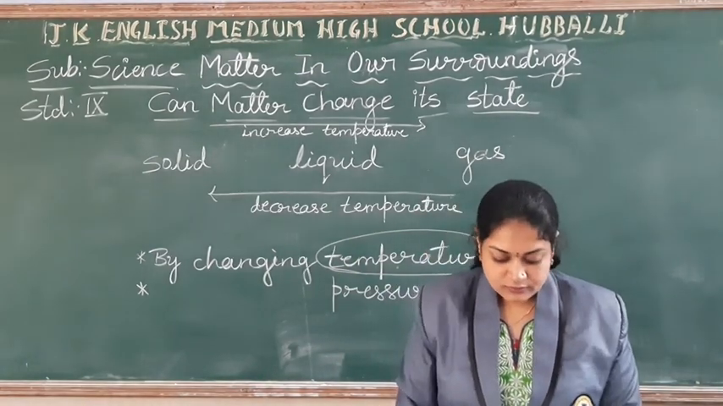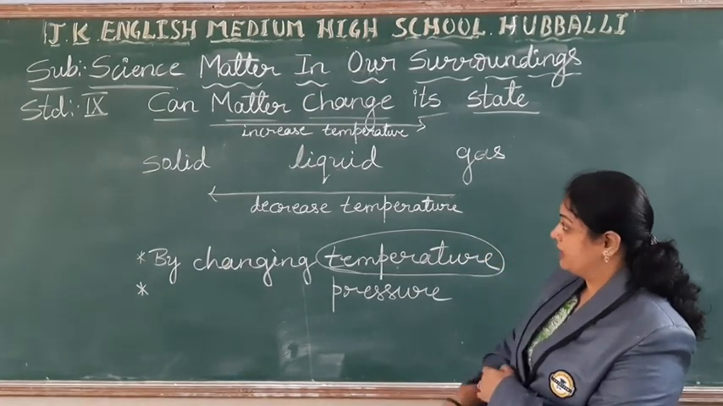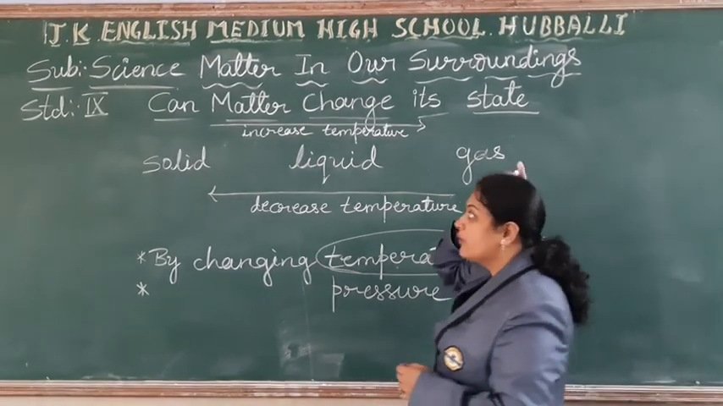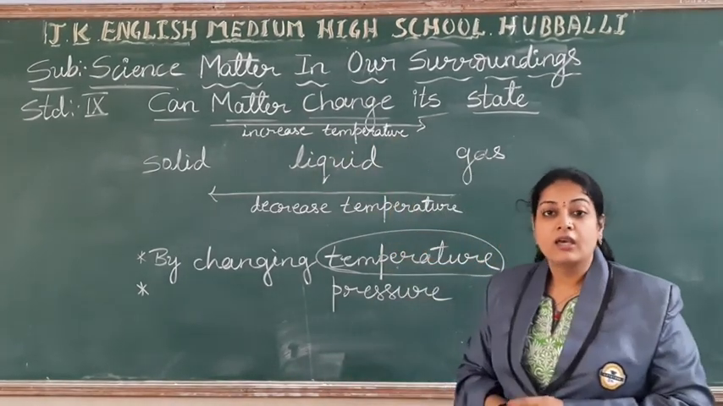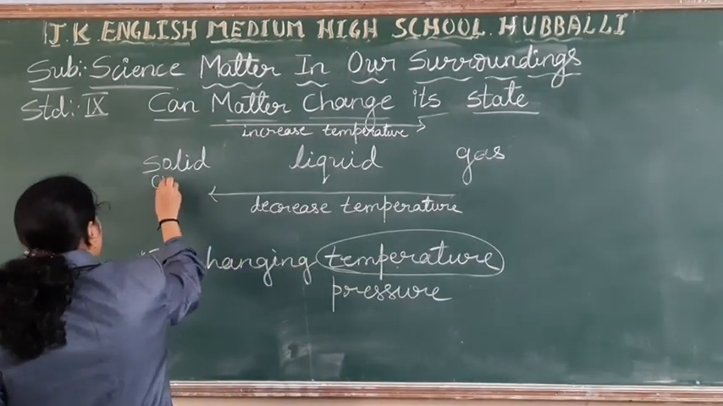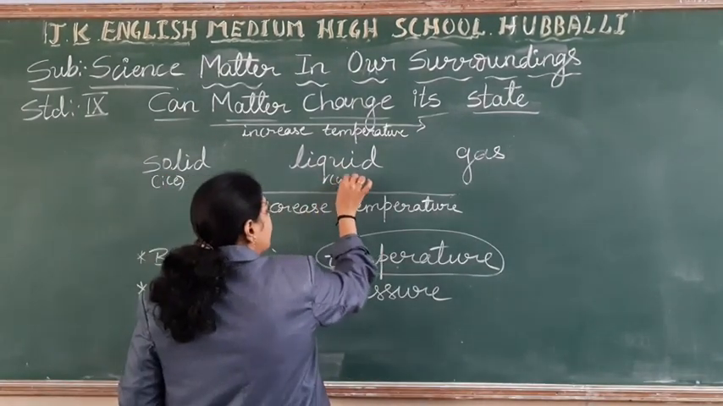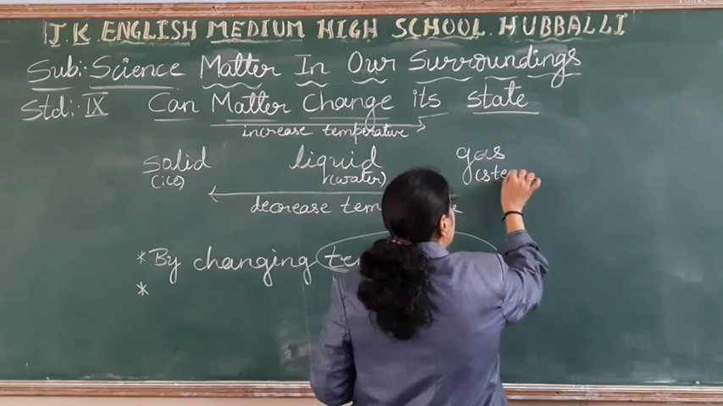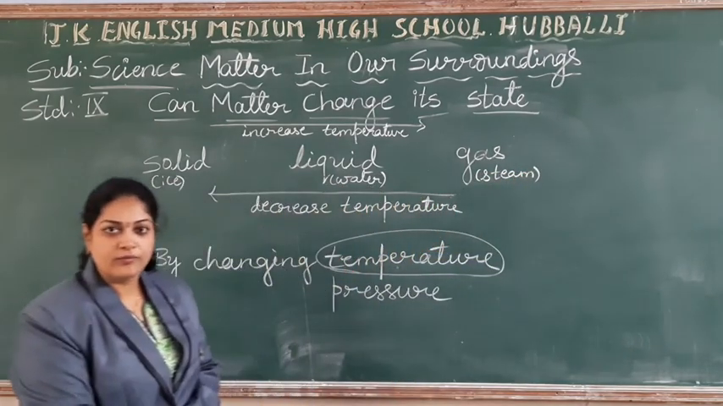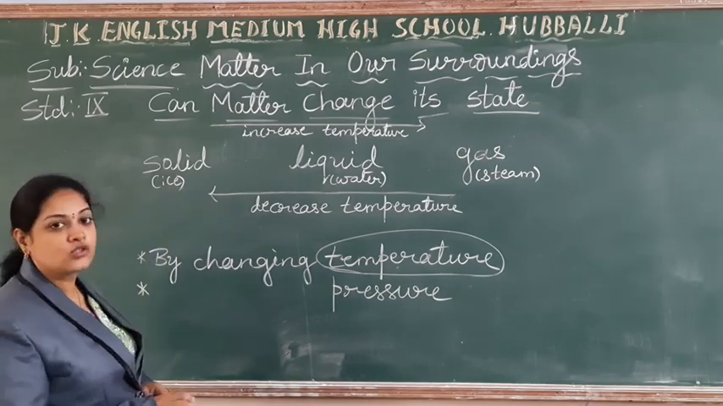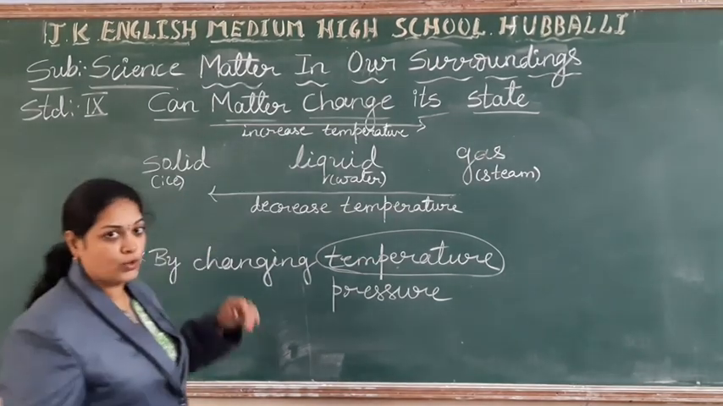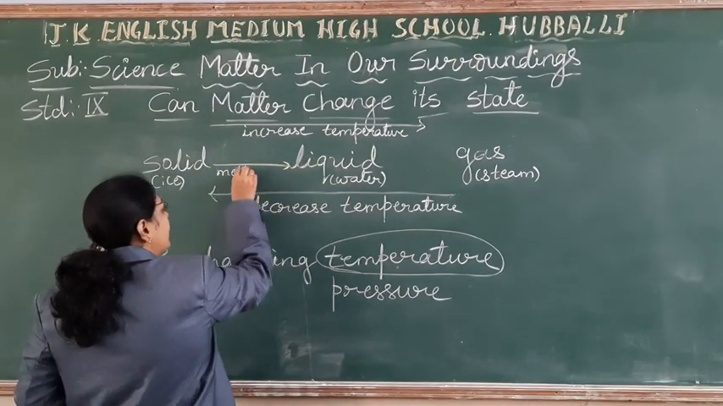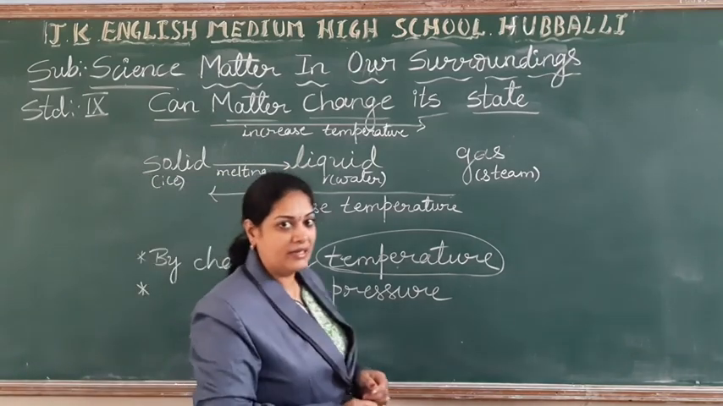Okay students? If you want to change solid to liquid and liquid to gas, we understood that we have to increase the temperature. Take one best example for solid, ice. For liquid, take the example of water, and for gas, take the example of steam. You have taken the ice, solid, and you want to make it into liquid. What is it called? Melting of the ice. It should undergo melting.